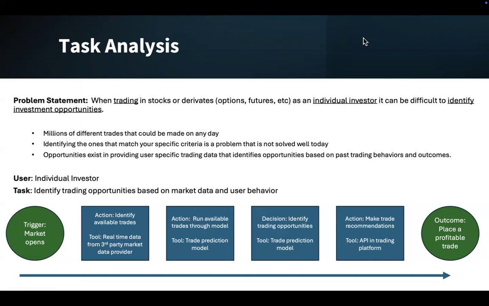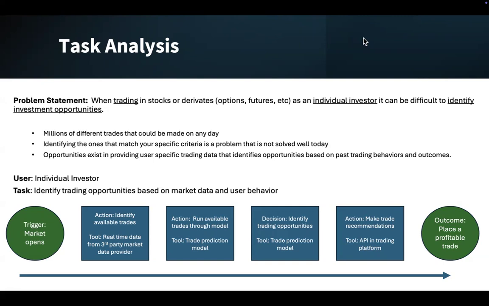We'll be focusing on the same product and model that was handled in course 2. So let's start by regrounding ourselves on the problem statement, which pertains to stock, derivative, and other related trading opportunities. We expressed it as: when trading in stocks or derivatives, things like options, futures, etc., as an individual investor, it can be difficult to identify investment opportunities.